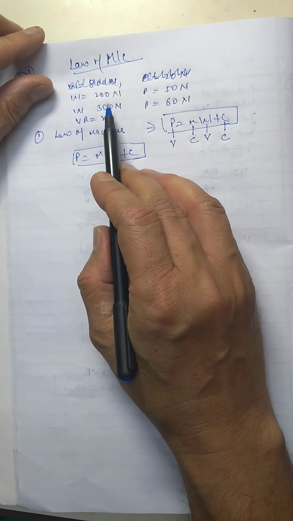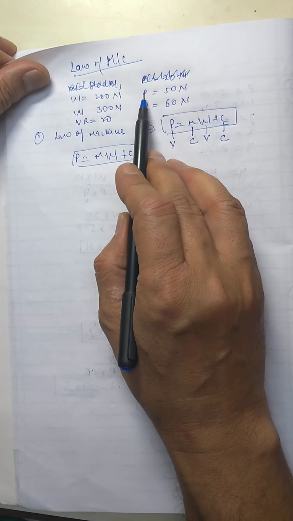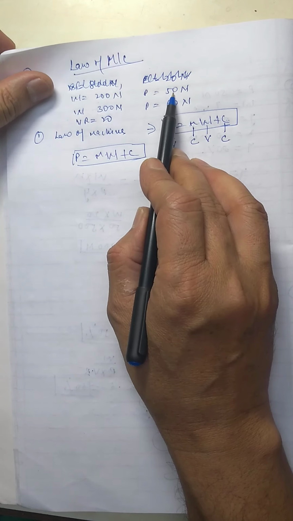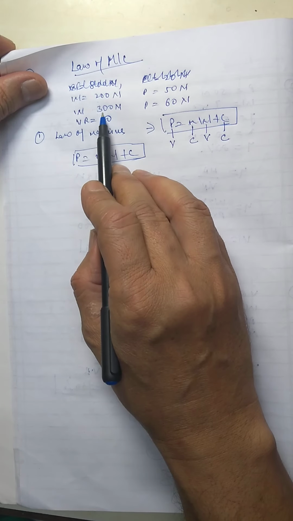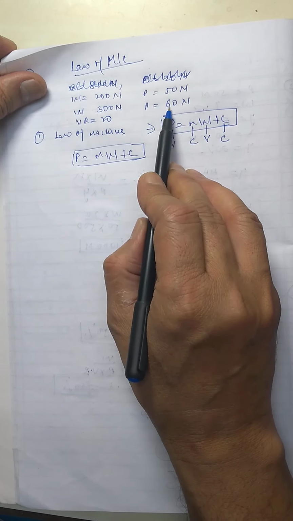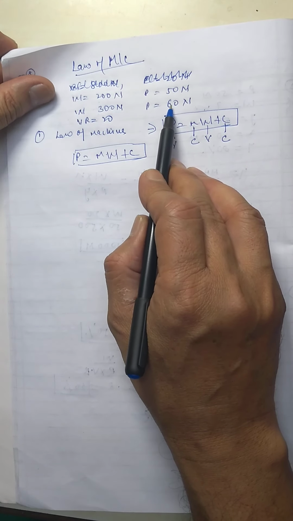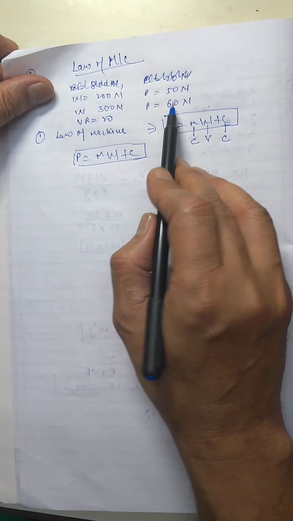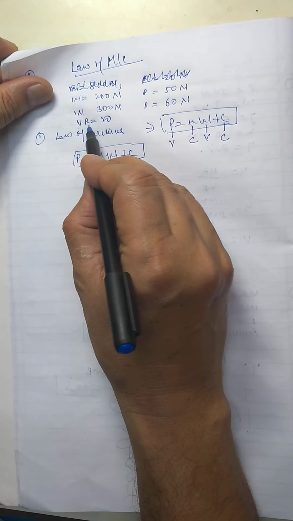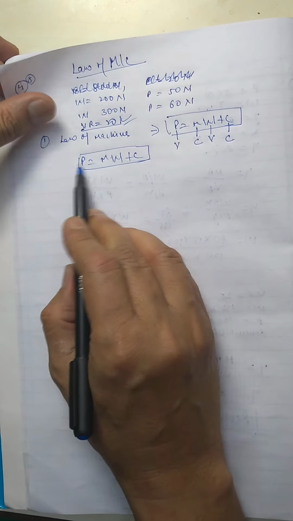Now see, in this machine it is given that if you want to raise 200 Newton, then the effort required is 50 Newton. And in the same machine, if you want to raise 300 Newton, then the effort required is 60 Newton, because whenever the weight increases, the effort required to lift the weight also increases, and the velocity ratio is given to be 20. Now this is the law of the machine.